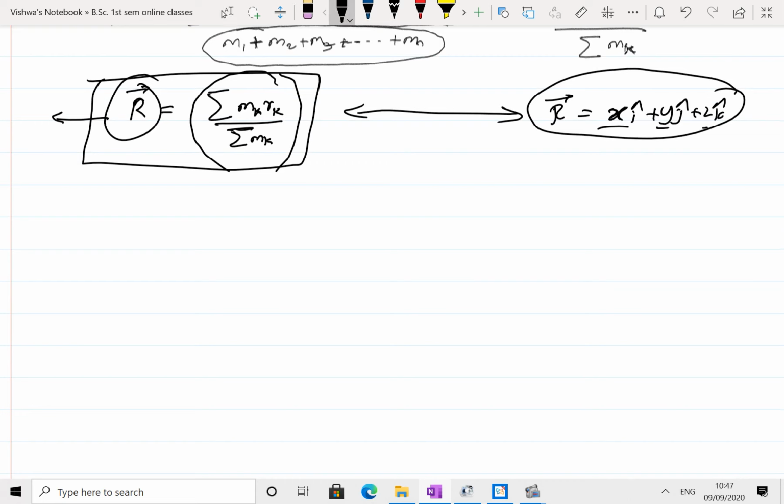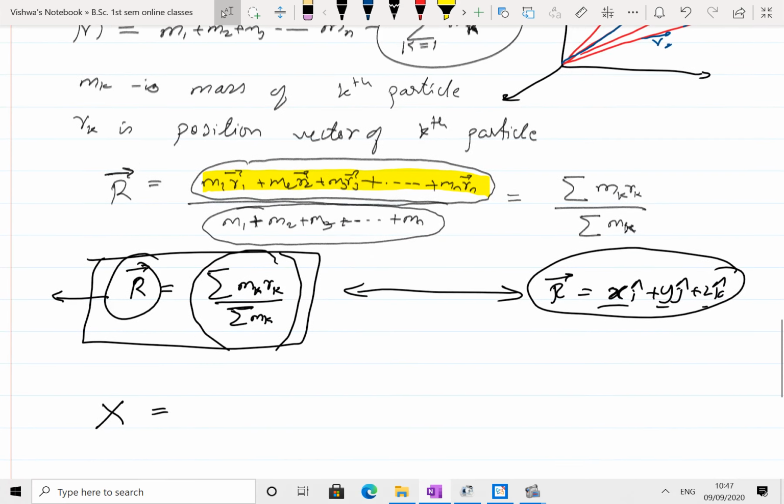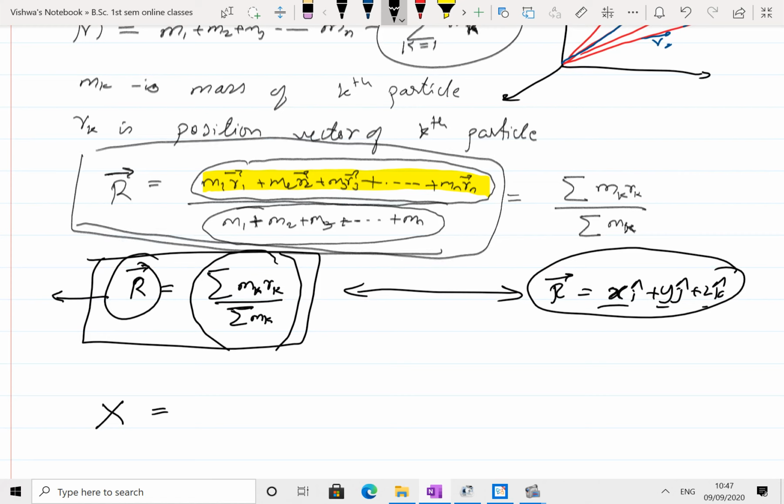First I am writing x is equal to, see here, I am considering this expression now. Summation of r bar is equal to m1 r1 bar. Here r has x i cap, y j cap, z k cap. Similarly this small r1 also has position vector x1 i cap plus y1 j cap plus z1 k cap.